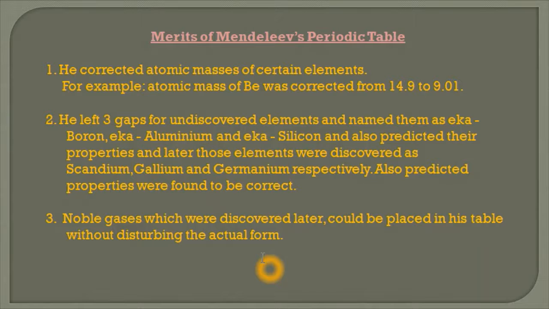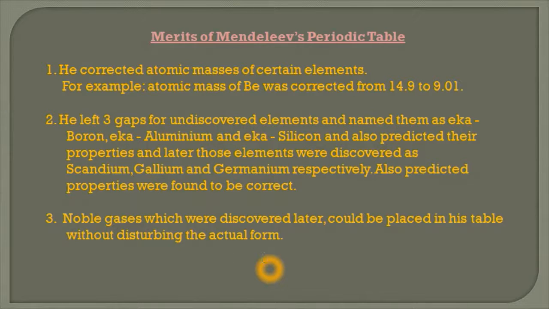Now, what are noble gases? These are the elements which are zero valent. They are chemically unreactive. The noble gases were discovered very late because they were very unreactive, they were inert, and they were present in extremely low concentration in the atmosphere.